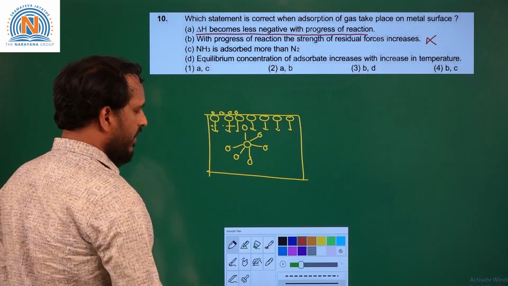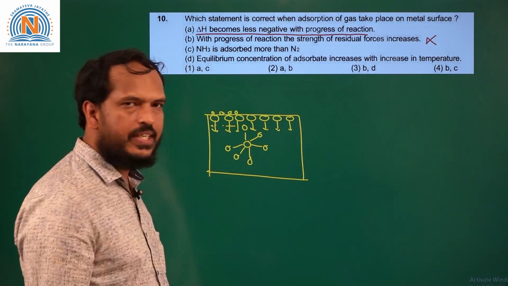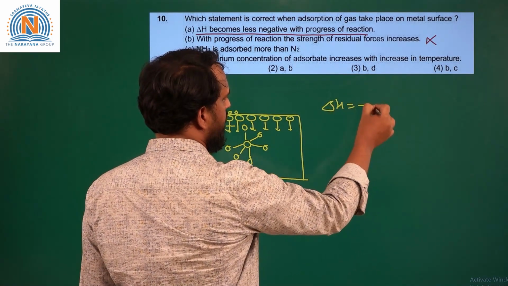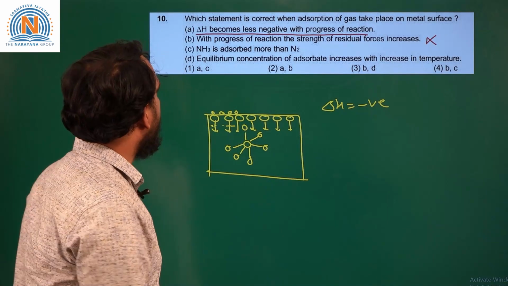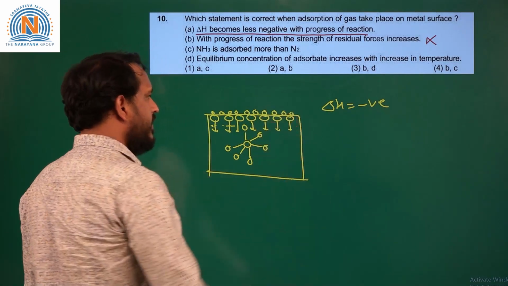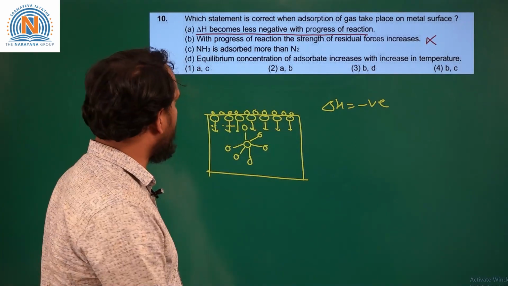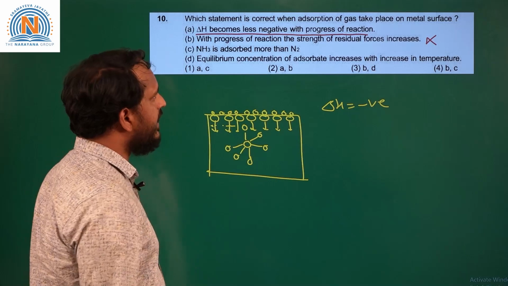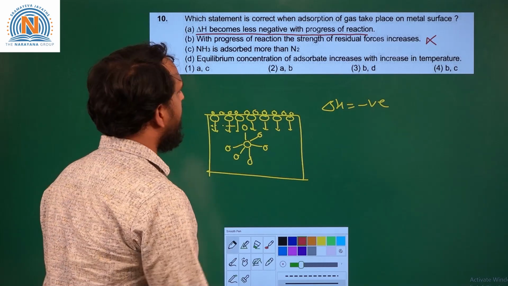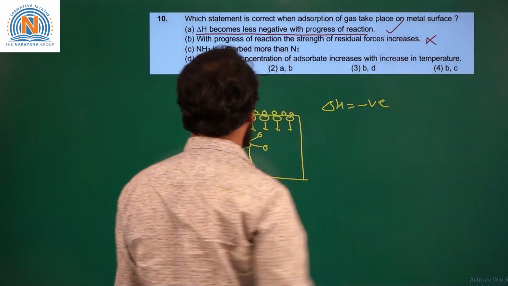Now adsorption is an exothermic process because the residual forces are decreased, so potential energy of solid surface decreases and the decreased energy is released as heat. So delta H is negative for this process. As the adsorption is happening on this solid surface, with time the residual forces will decrease due to adsorption. As residual forces are decreased with time, the heat released will decrease. Hence delta H becomes less negative with the progression of this adsorption. So this is the correct statement.